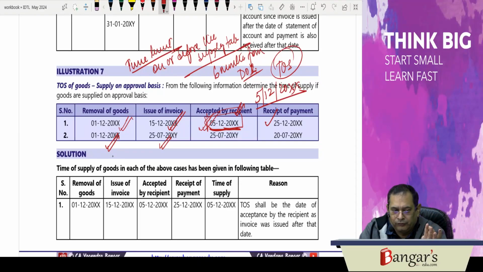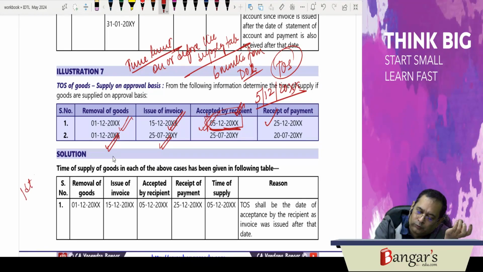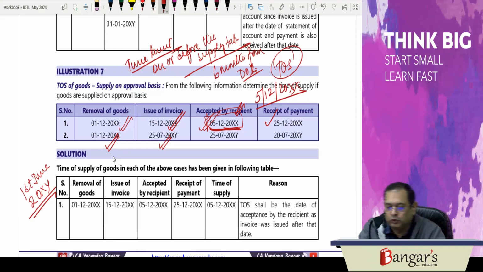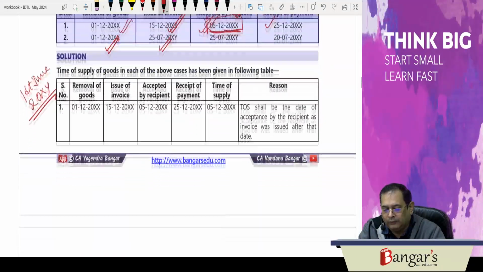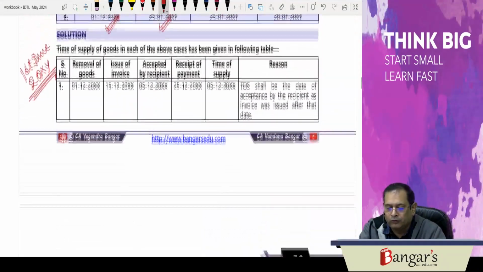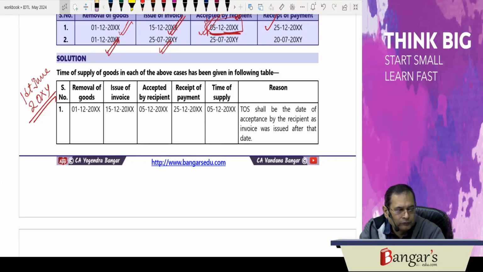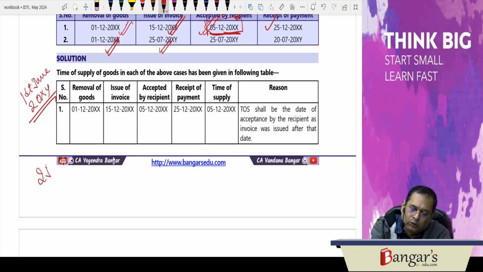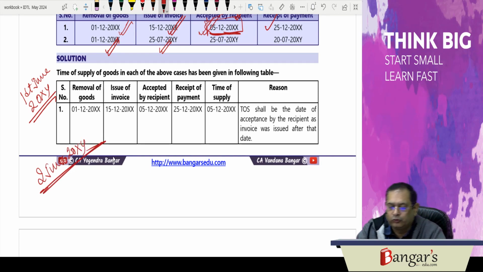December, January, February, March, April, May. So on 1st of June, you must issue the invoice, basically up to 1st of June, and immediately after the expiry of 6 months, that is 2nd of June, you will be required to issue the invoice.